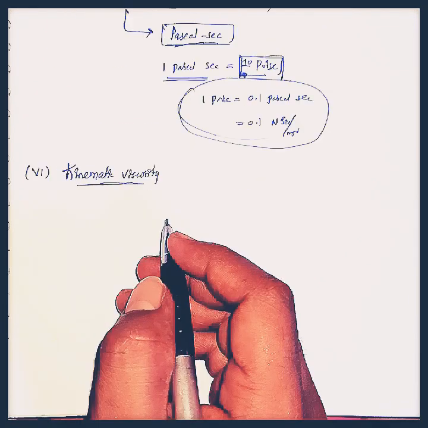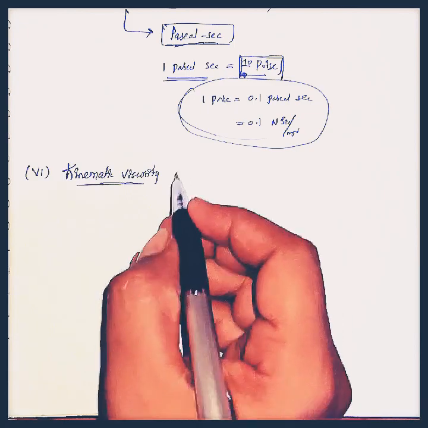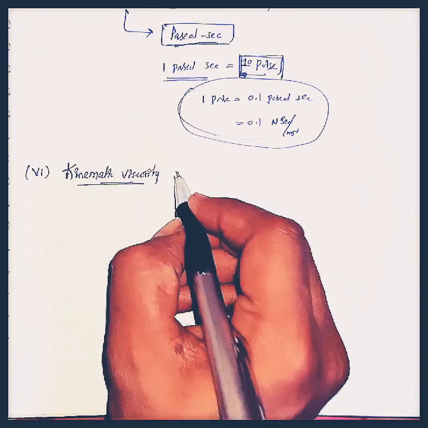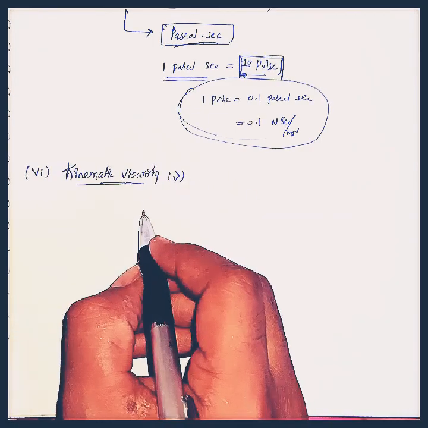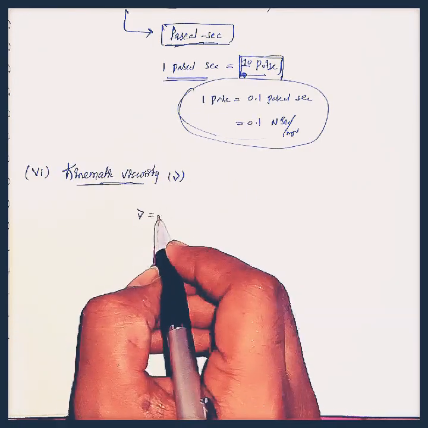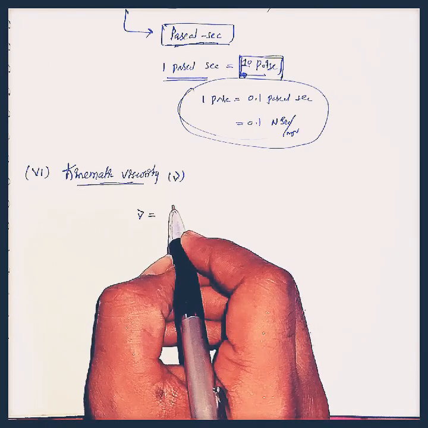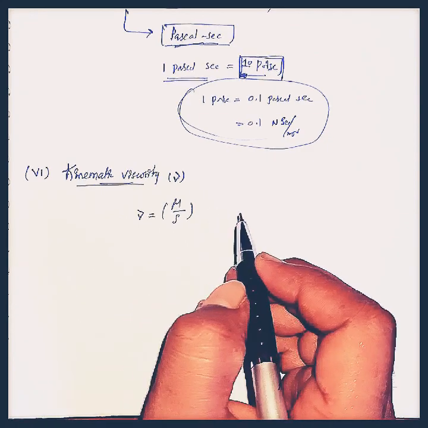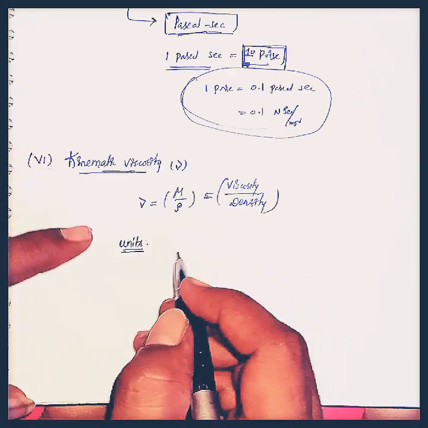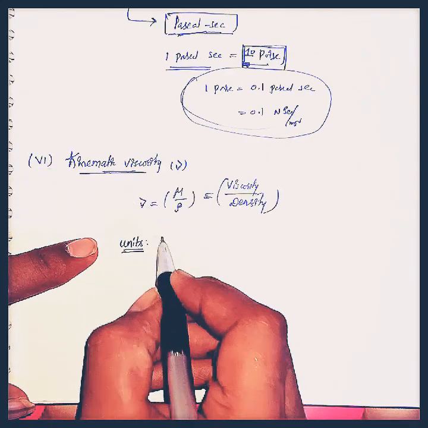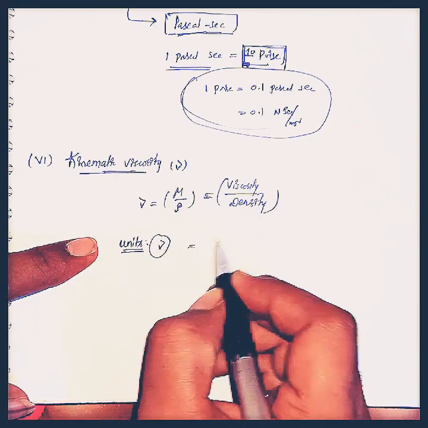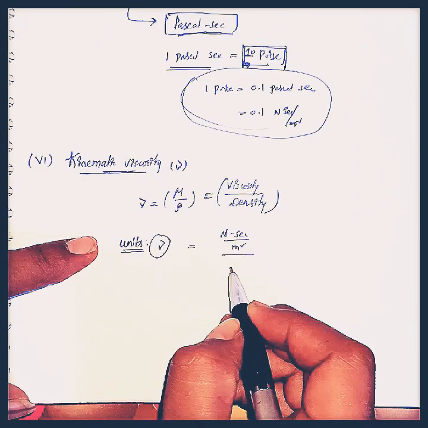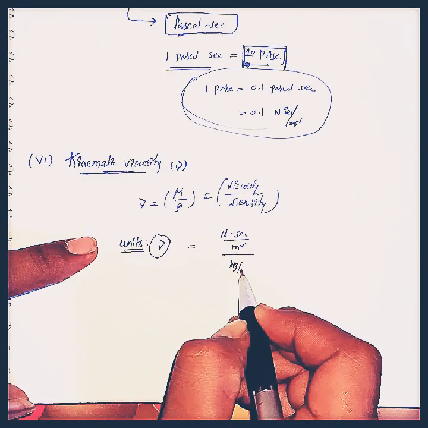Okay, and the next important property is kinematic viscosity. This is denoted by the letter nu. Here kinematic viscosity is written as nu equal to viscosity per density. If you see the units of kinematic viscosity nu, that is viscosity in Newton second per meter square, and density in kg per meter cube.